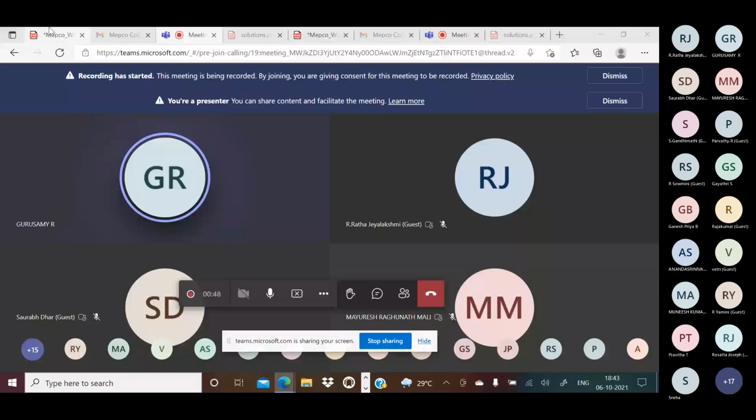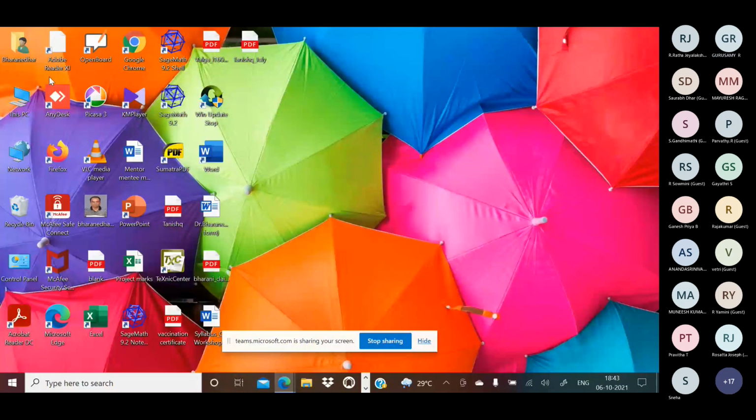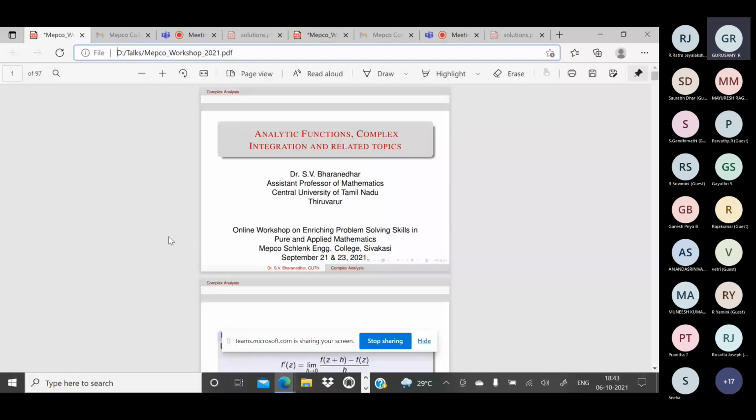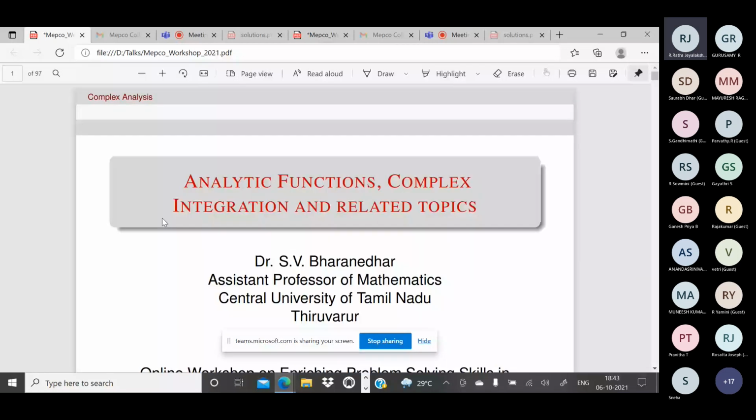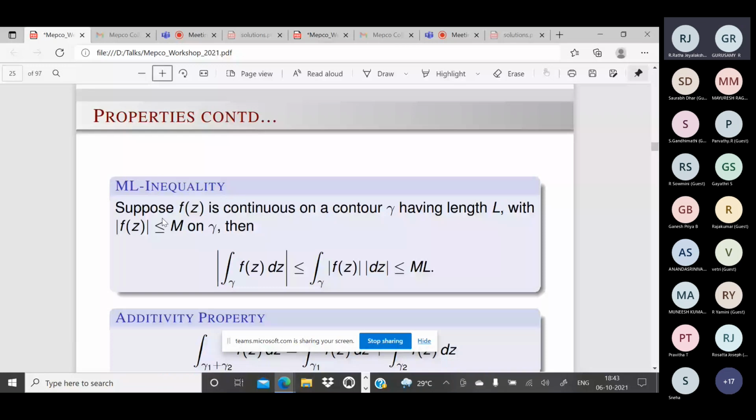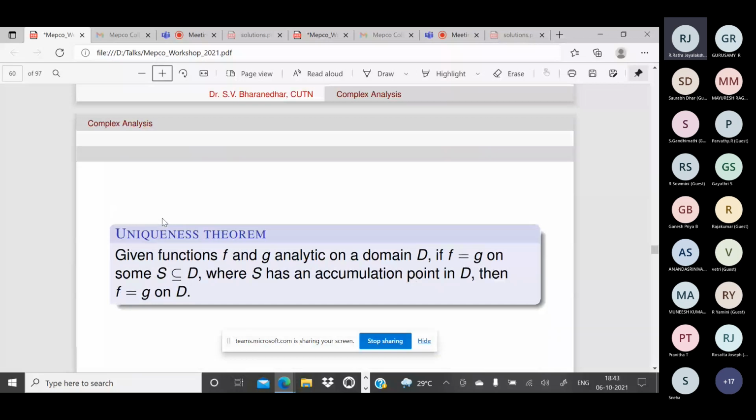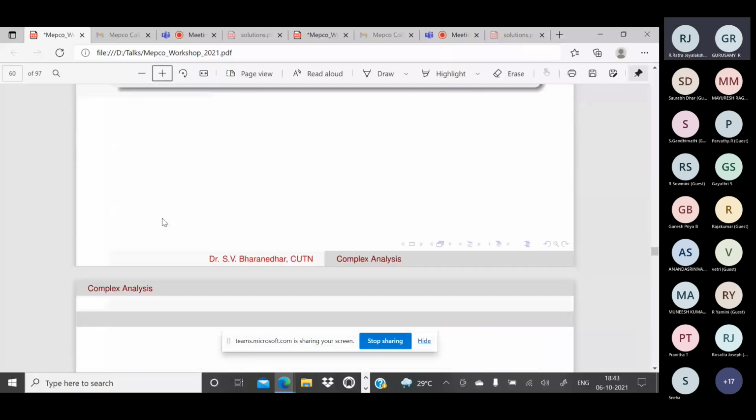Is it okay now? Okay. I think screen is not visible. Is it okay now? Now your window is visible. Your desktop is visible. Yes. You are able to see the presentation, right? Yes. Yes, sir. Yes, sir. Yes, sir. So this is okay.